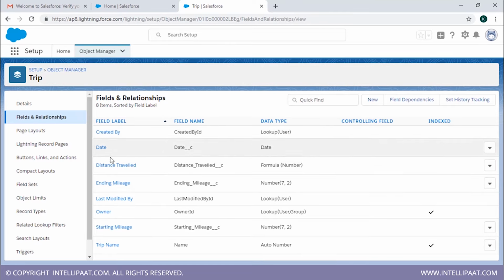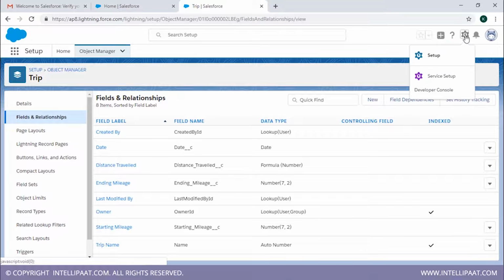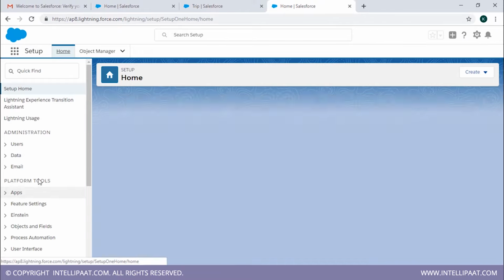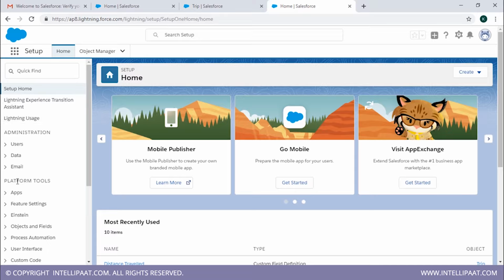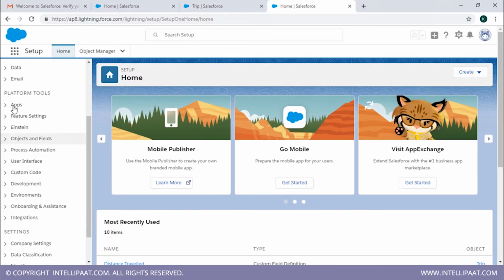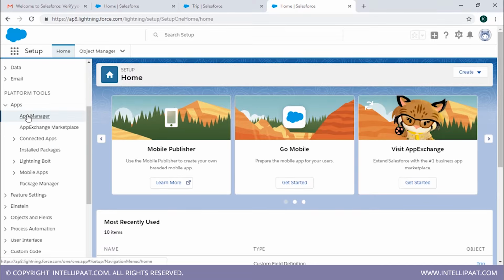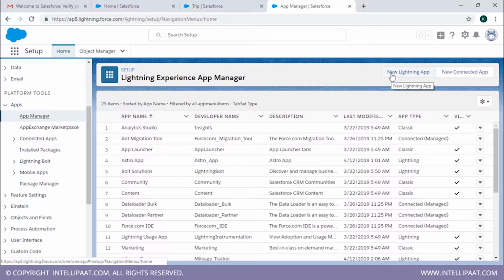All of our fields, relationships, objects, everything is created and everything's ready to go. So we'll now click on this gear button over here, which says setup, open in new tab. We're going to click on app manager. Here's app manager. You can click on apps. This is app manager. We're going to click on new lightning app.